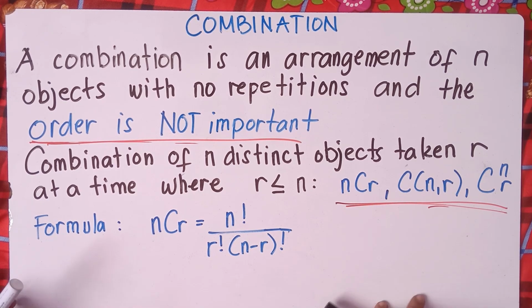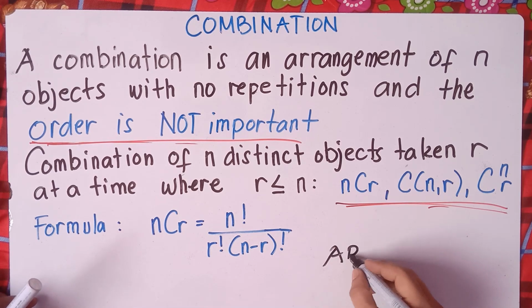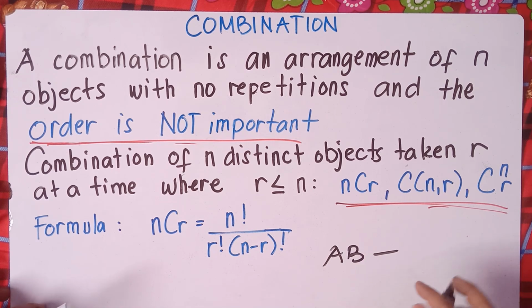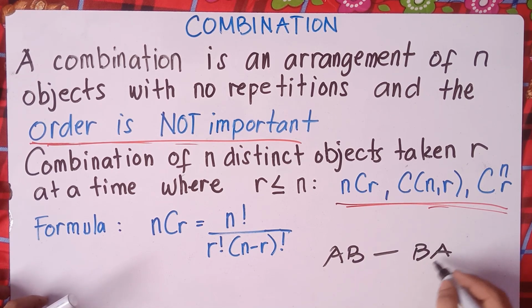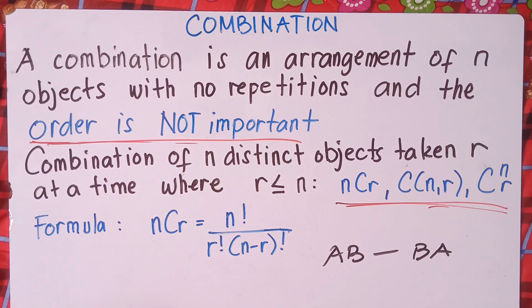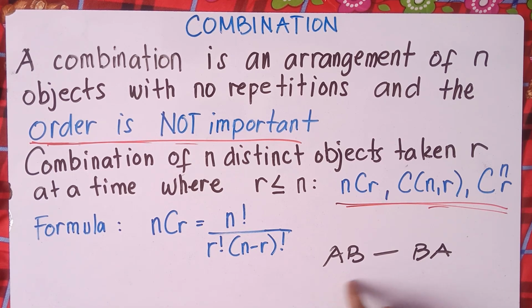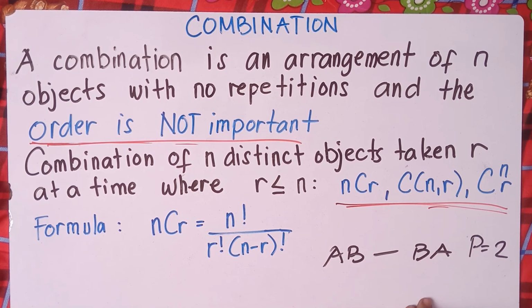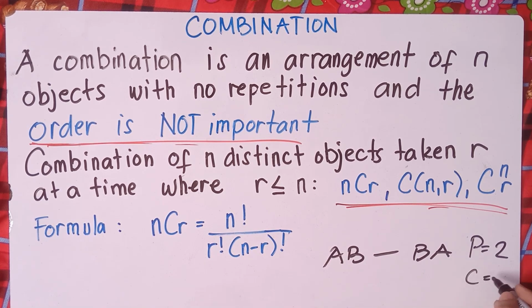If we have an example, AB, do not forget about this one. AB is different from BA if we talk about permutation because the arrangement matters. So AB is different from BA in permutation. In permutation, this is counted as 2. But in combination, this is just counted as 1.